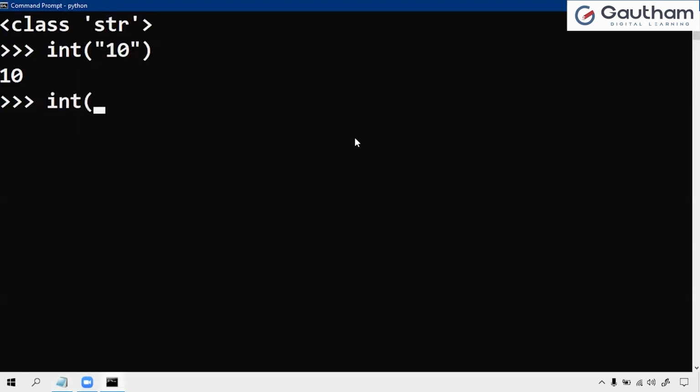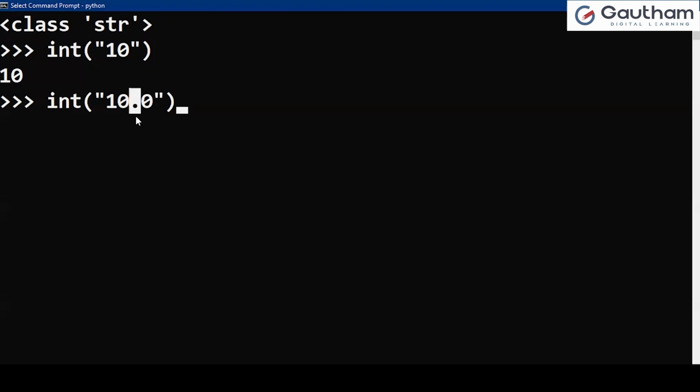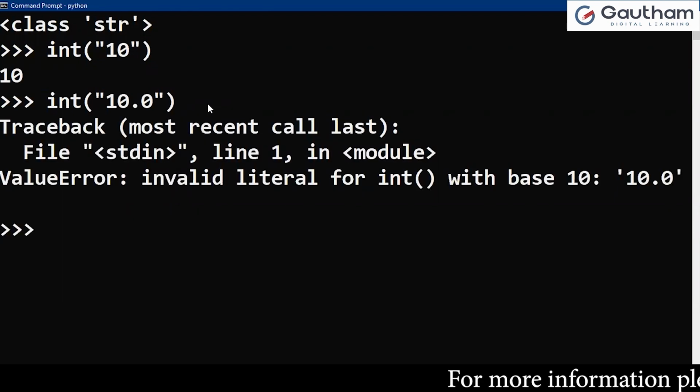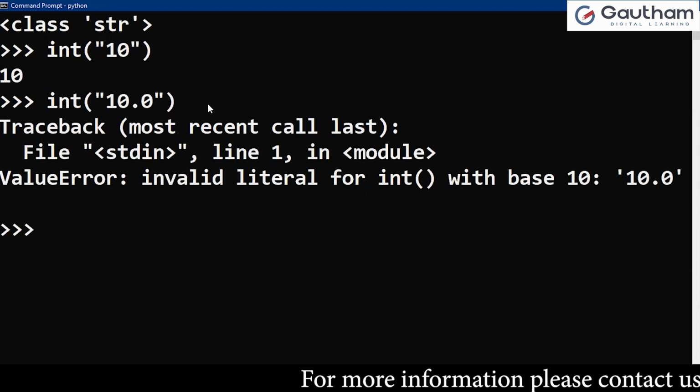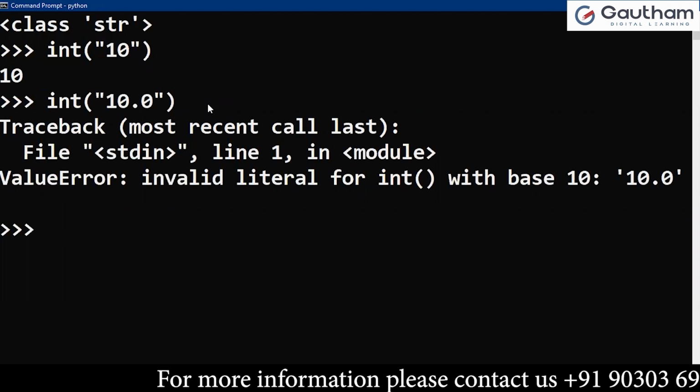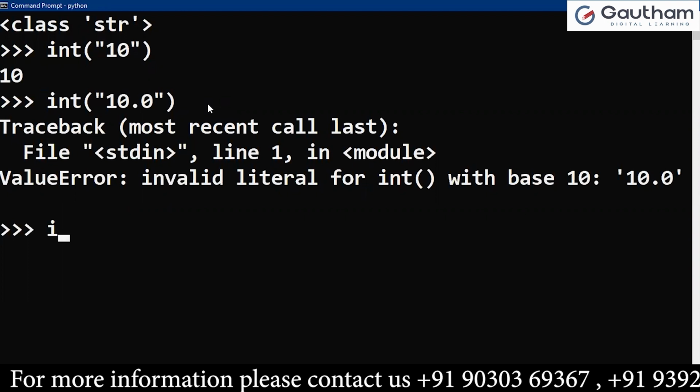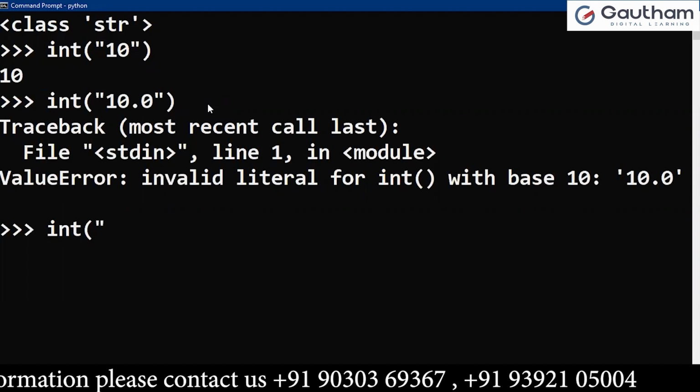But if you take 10.0 in quotes, everything inside the quotes is taken as a string. In this case, the dot is taken as a character. 10.0 is not in the form of int with base 10. So it is an invalid value.